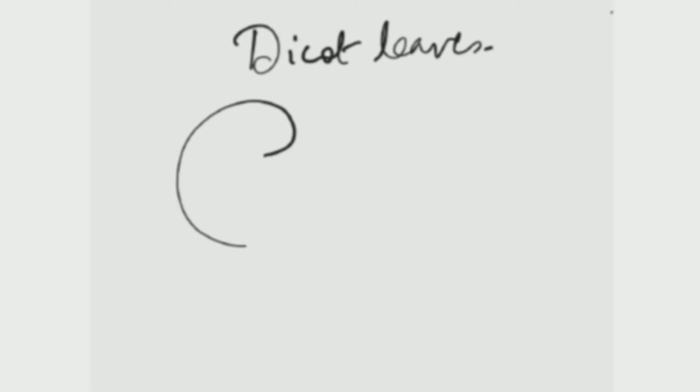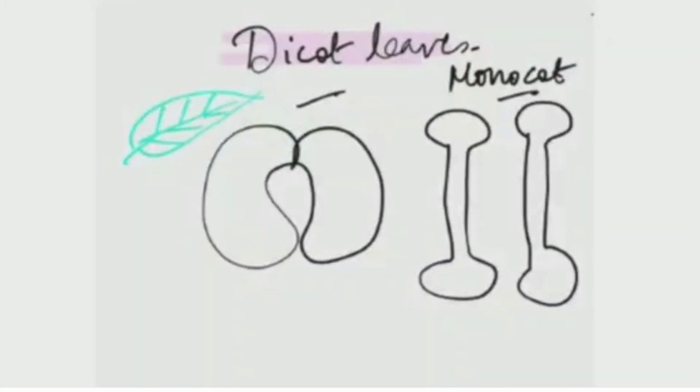Now next we will study about the dicot leaf. So what type of veins do dicot leaves have? Dicot leaves have stomata like this. I have told you the guard cells are kidney bean shaped in a dicot plant. And monocot is like this, dumbbell shaped. You can see it here in the figure.